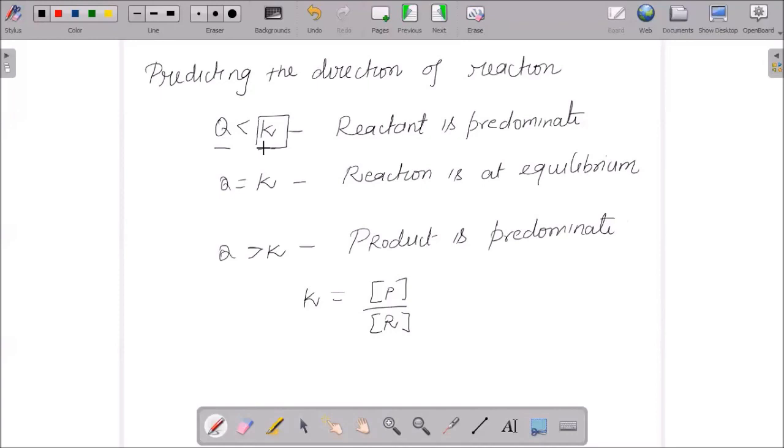It doesn't matter whether it is at equilibrium, because the formula used is the same, product by reactant. The only difference is that K, the equilibrium constant, is calculated at equilibrium, and Q is at any point of the reaction.